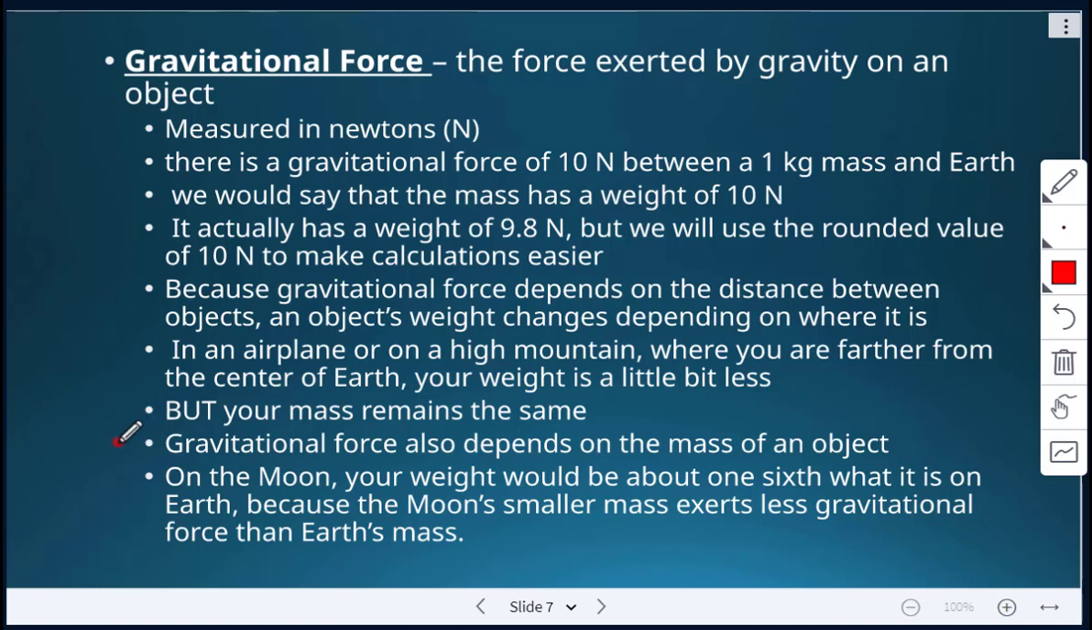Gravitational force depends on the mass of an object, like we saw in the formula. So if you went on the moon, your weight would be about 1/6 what it is on Earth. And that's because the moon's smaller mass exerts less gravitational force than Earth's mass. All right, so your weight would be less on the moon, but your mass would still be the same.